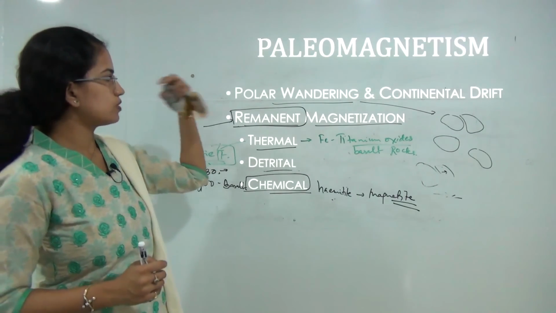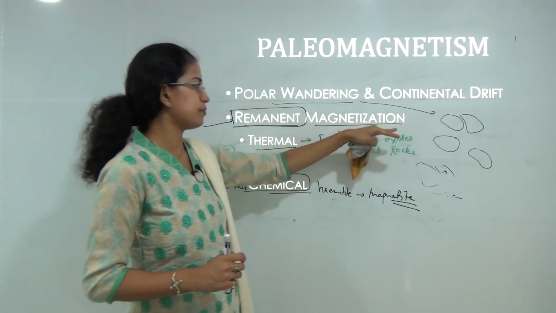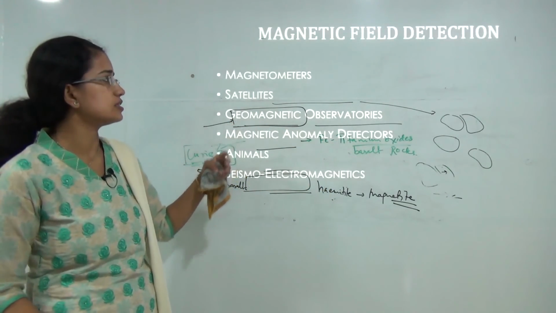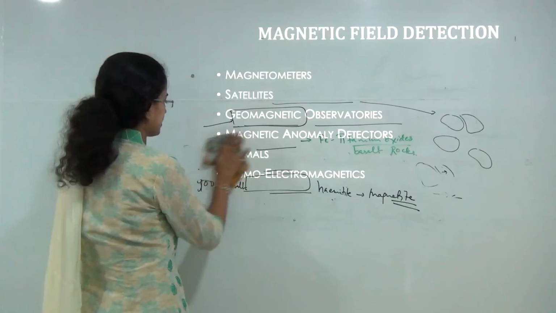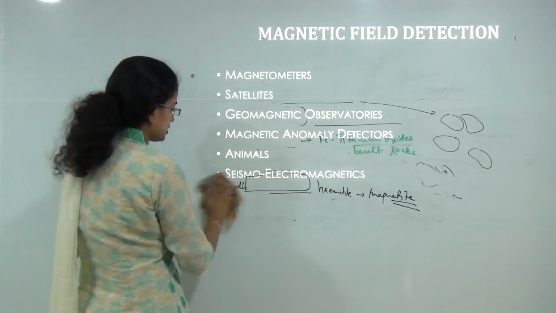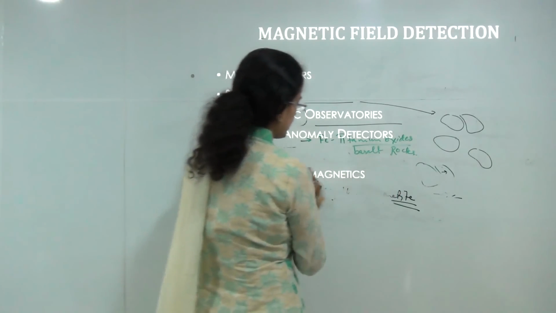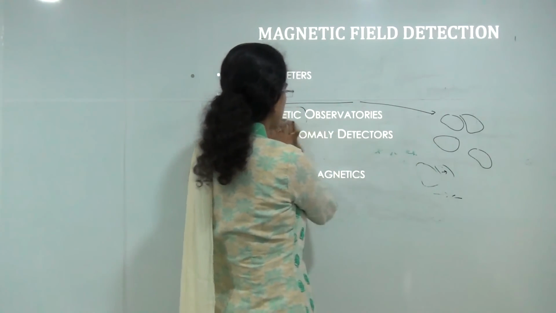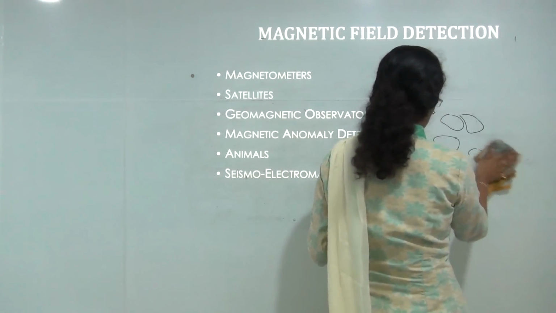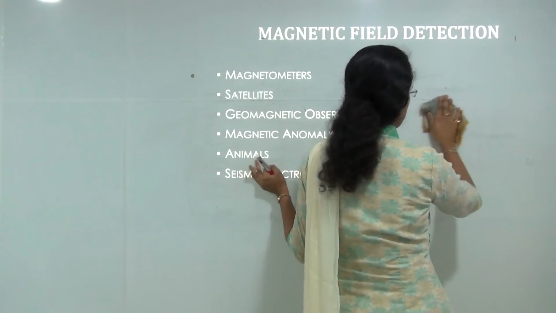So we have talked about the concept of polar wandering and remnant magnetization. Now the most important concept is detection of magnetic field. How do we detect whether there is a magnetic field in a certain region or not? There are various ways in which people used to detect this phenomenon. The first or the foremost was the movement of animals.